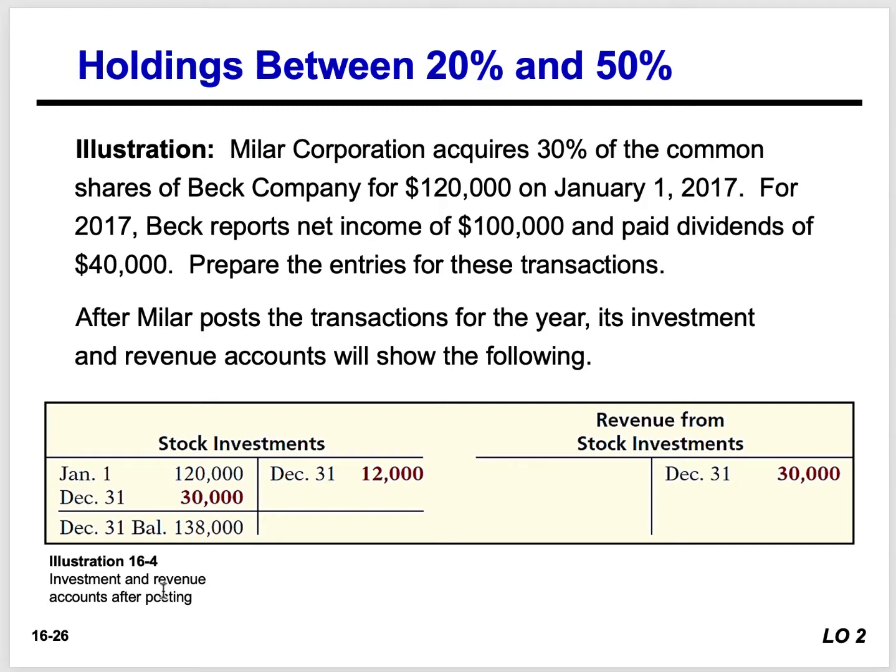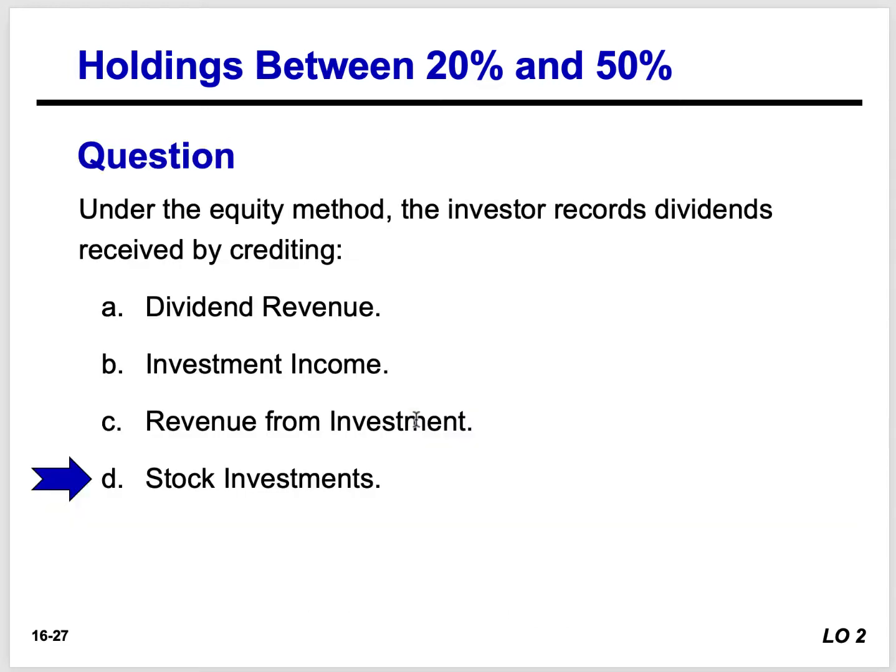So what's the value of that stock investment now in Beck Company? It's $138,000. We started off with $120,000, we took 30% of their net income, but the dividend they paid decreases our investment in that company. So the ending balance is $138,000.